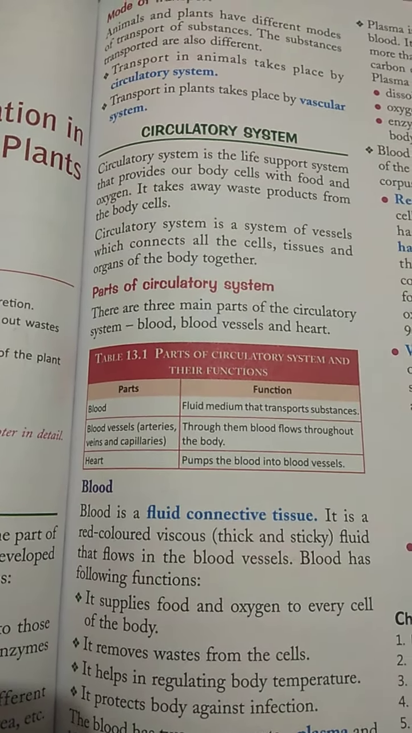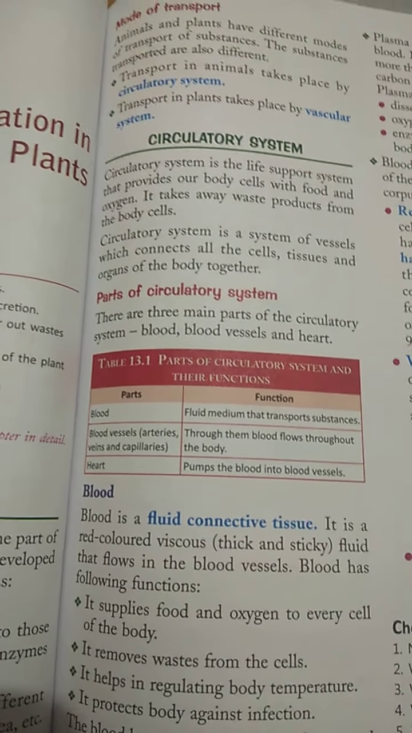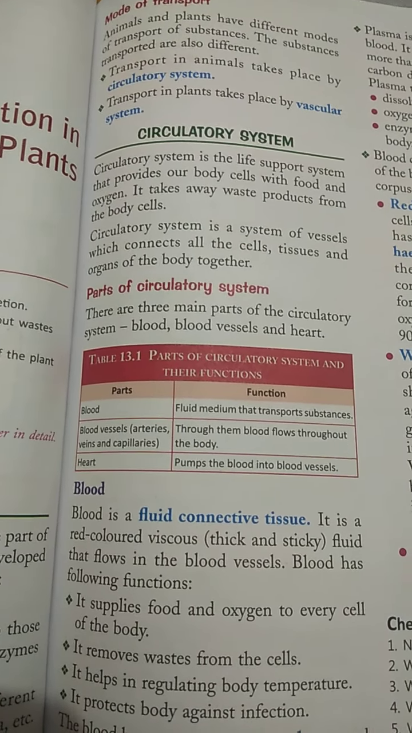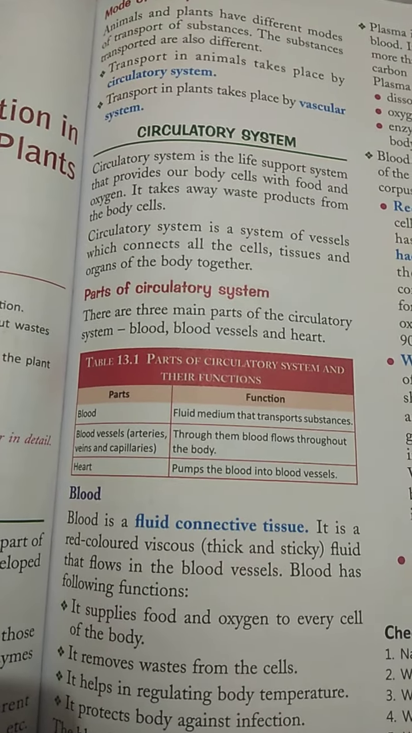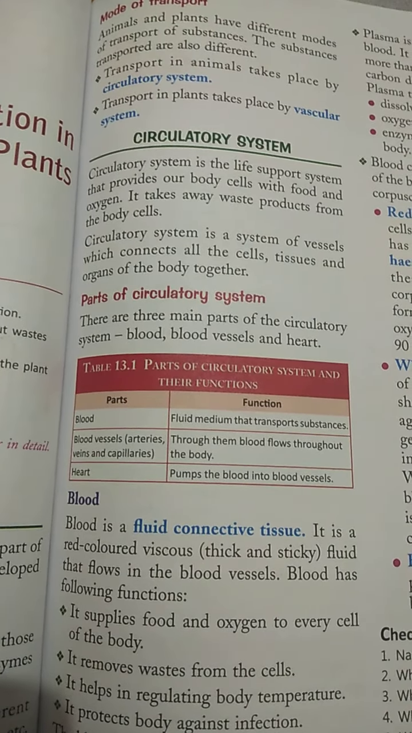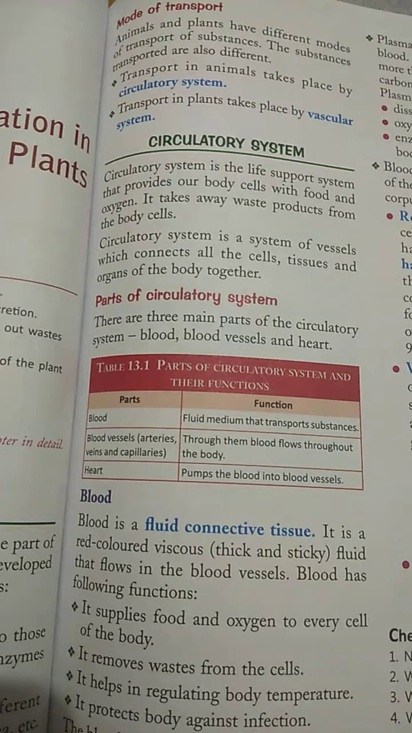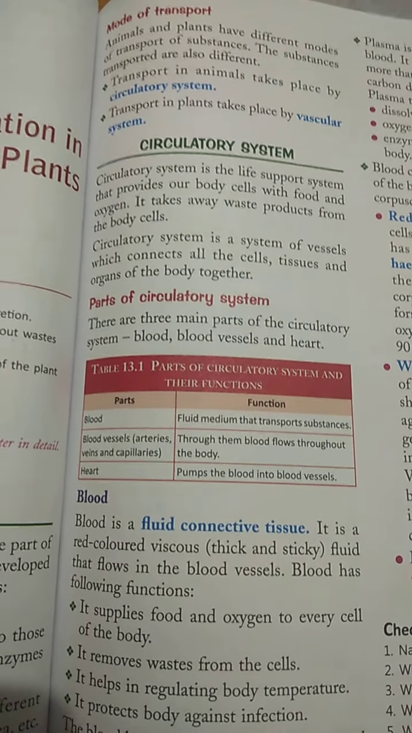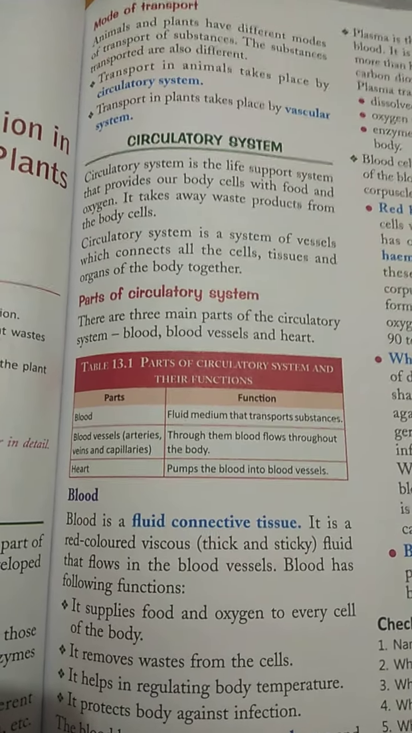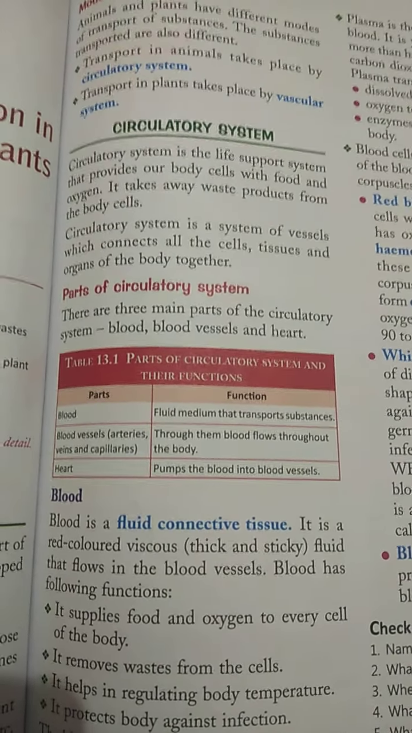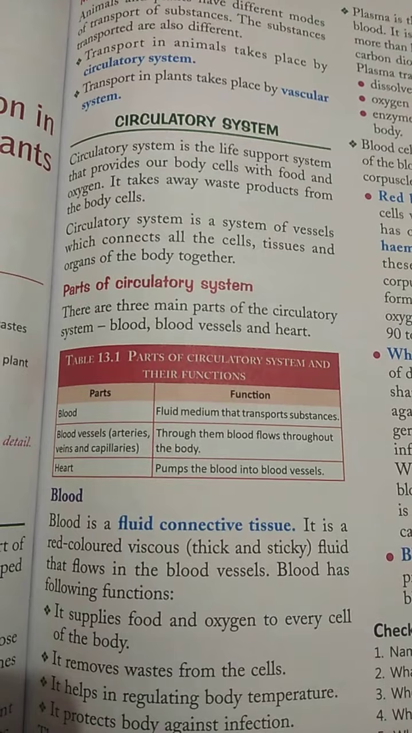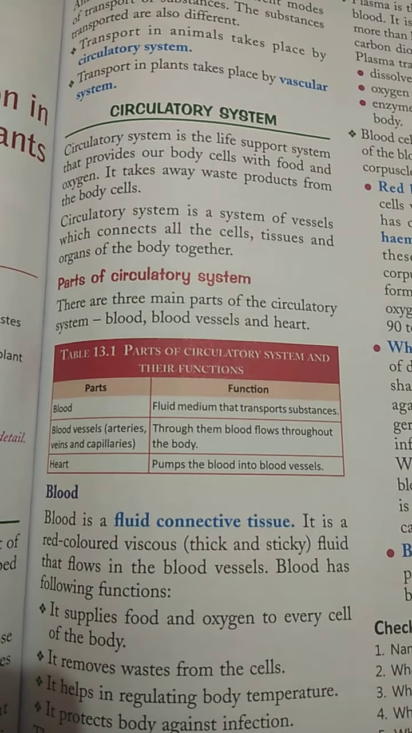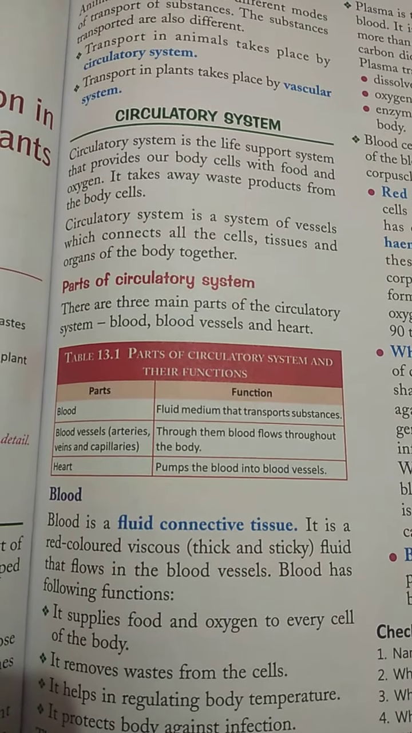In today's tutorial, we are going to discuss the circulatory system. As you already know, the circulatory system has three main parts: blood, blood vessels and heart. Basically, we can say that this circulatory system is the life supporting system.